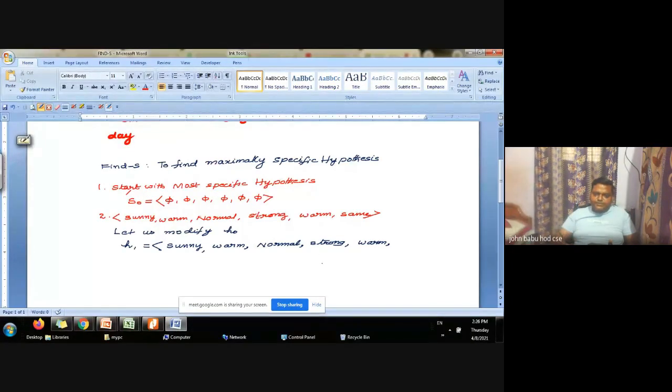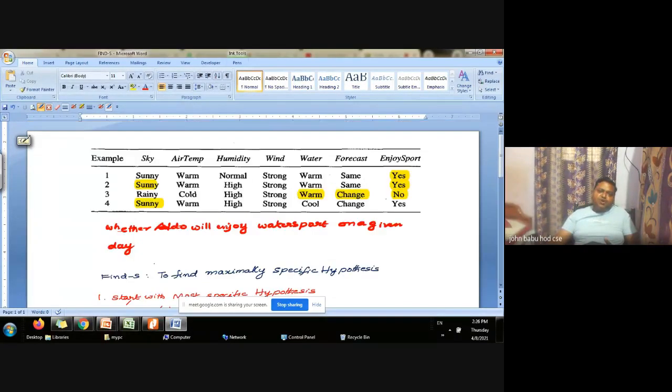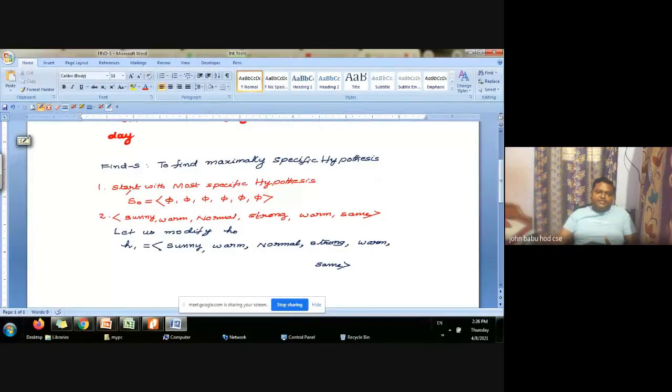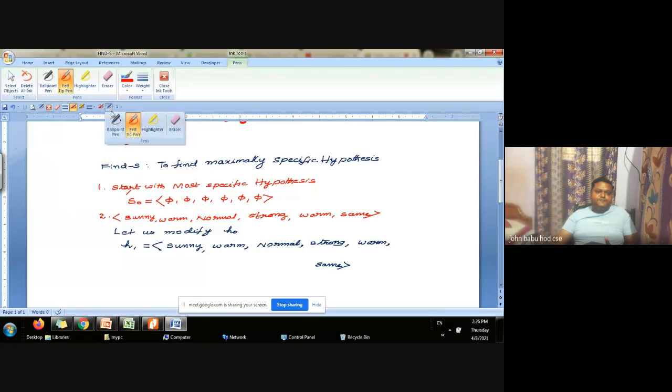Let me write it here. Same. So this is H1. What we have done, we started with most specific hypothesis, and then we modified that based on what? Our given data. Now, let us go on to modify this with the next example. What is the next example? Tell me. What is the second example?